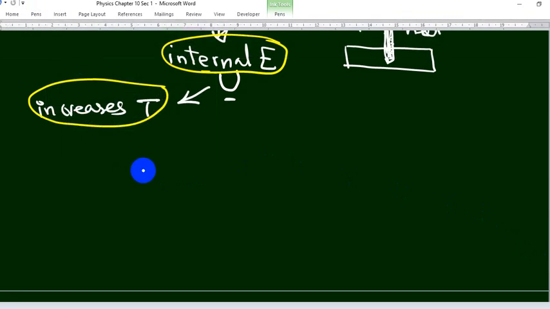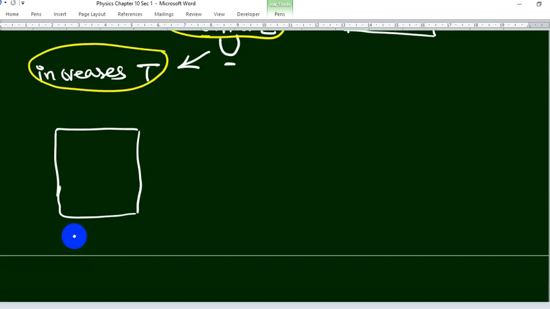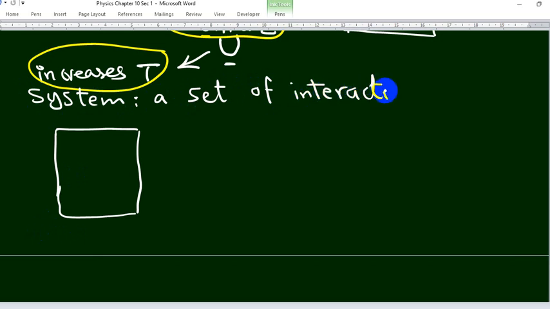the meaning of a system. What's a system? A system is a group of components, or a set of interacting components or particles, a set of interacting components distinct from the surrounding.